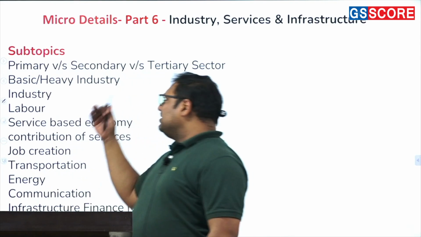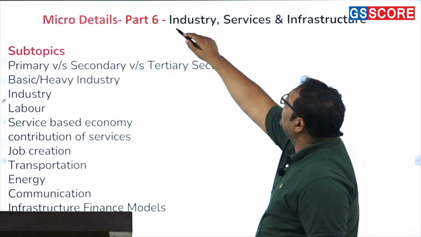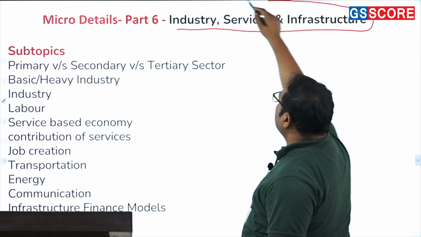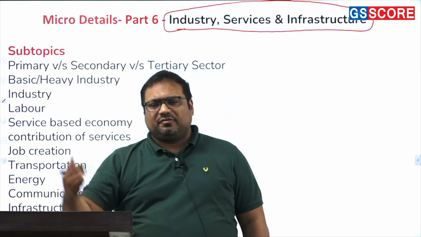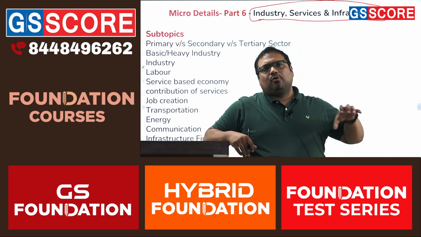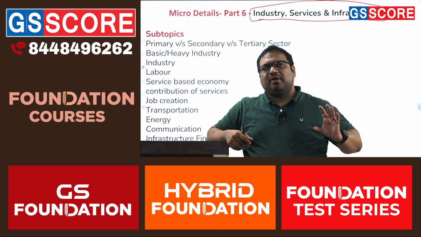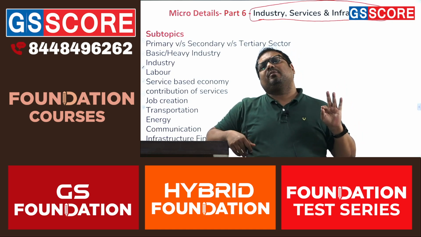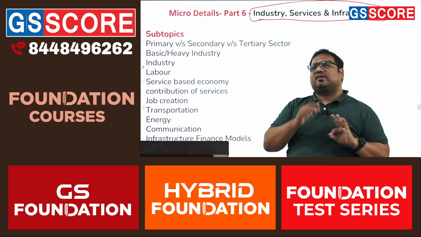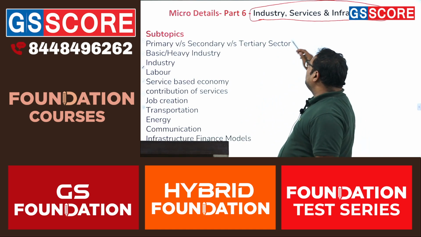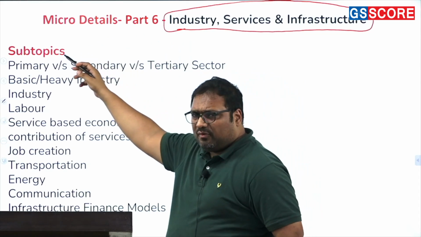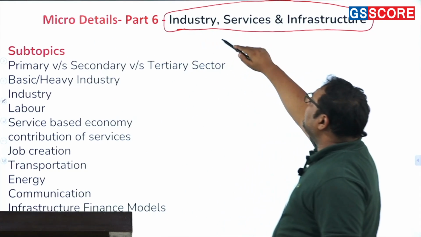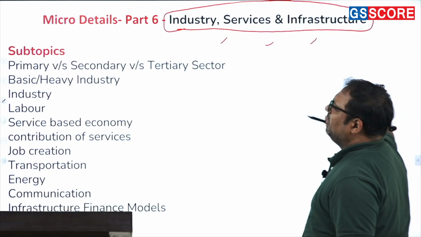Now, if we divide these broader areas of industry, services and infrastructure, agriculture we have already covered. If we are looking into the sectors of the Indian economy, where we classically divide the economy into primary, secondary, tertiary, then since agriculture is already covered, we are looking at the remaining areas of industry, services, infrastructure.